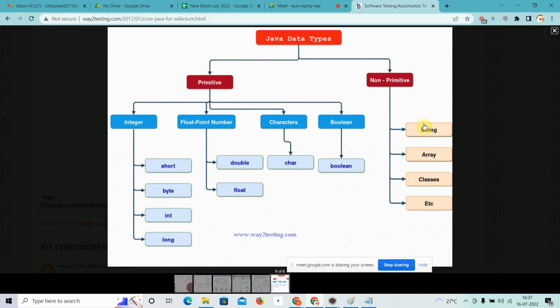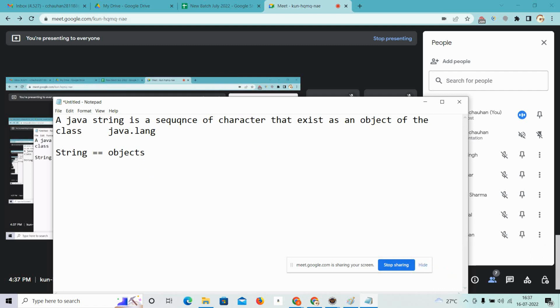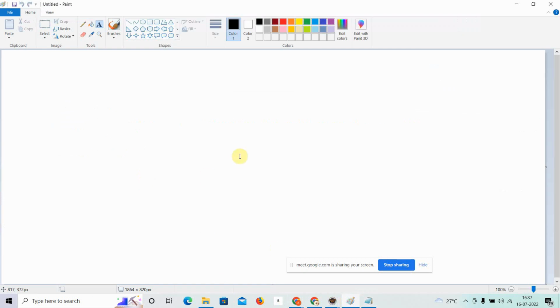But in the non-primitive data types, we said that string was there. So there is a confusion: is it a data type, or an object, or a class? It is a very good interview question. What is the string? You will say string is a sequence of characters, but in Java strings are objects. Simple.